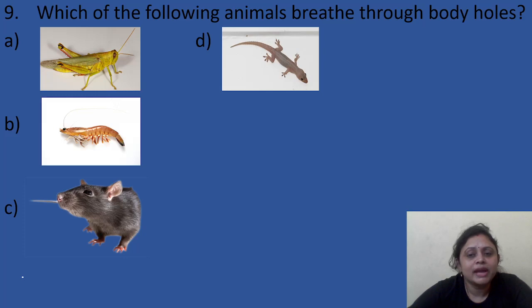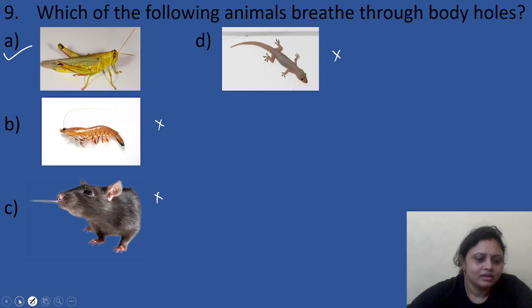Which of the following animals breathe through body holes? Do you have any idea which animal breathes through body holes? It is option A, that is the grasshopper. This breathes through body holes. The lizard, the prawn and the rat do not breathe through body holes.